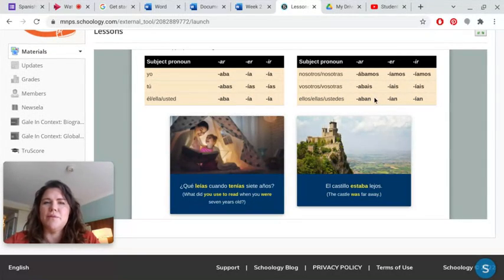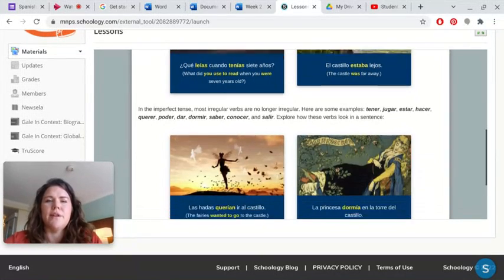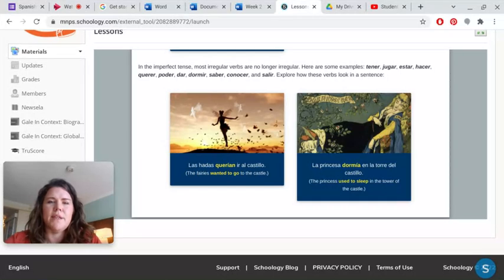Okay, so these are examples. With ER and IR, they're the same endings, if you look at these. So for like comer, which is to eat, you would be like yo comía, comías, comía, comíamos, comíais, and comían. Okay, so these are examples. All right. You've got some examples down here. ¿Qué leías cuando tenías 7 años? What did you use to read when you were 7 years old? Okay, so different examples of how to use the imperfect tense.